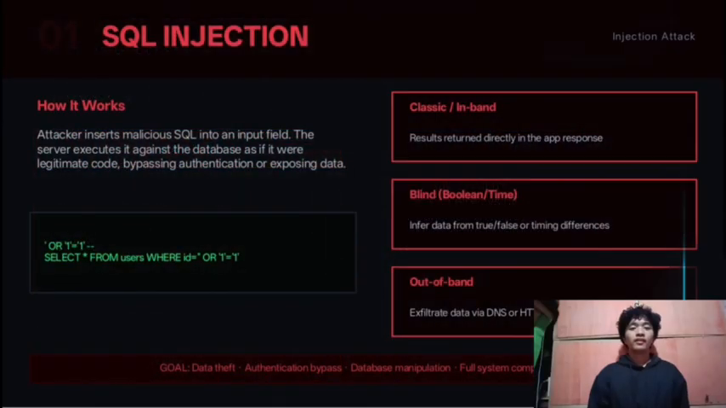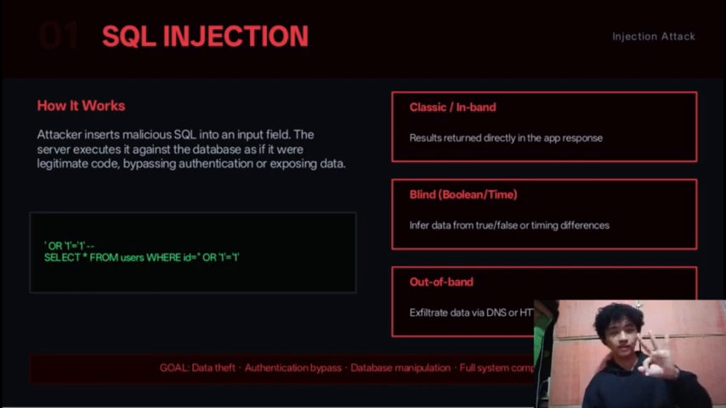The first attack is SQL injection. This is when an attacker types malicious code into a login box or search bar. So instead of a normal username, they type something like a command. And the database runs it like a real command. So this lets them skip the password or steal all the data inside the database.